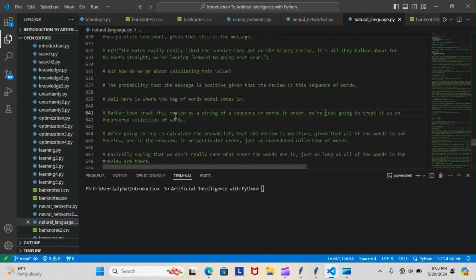So rather than treat this review as a sequence of words in order, we're just going to treat it as an unordered collection of words. We're going to try to calculate the probability that the review is positive, given that all of the words in our review are in the review in no particular order. Basically saying we don't really care what order the words are in, just as long as all of the words are in the review.